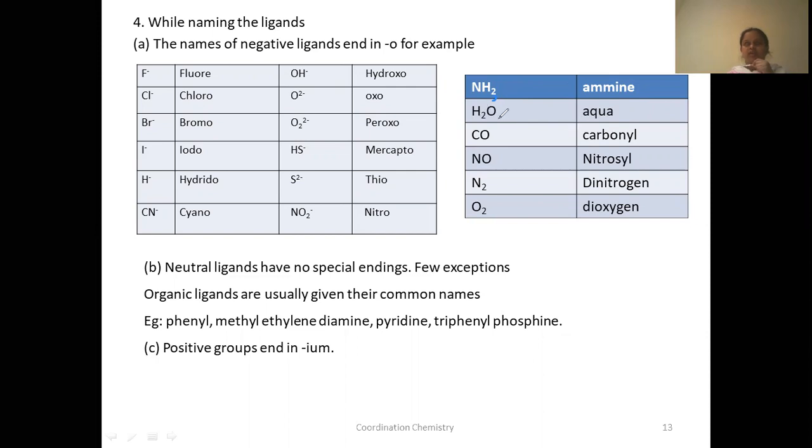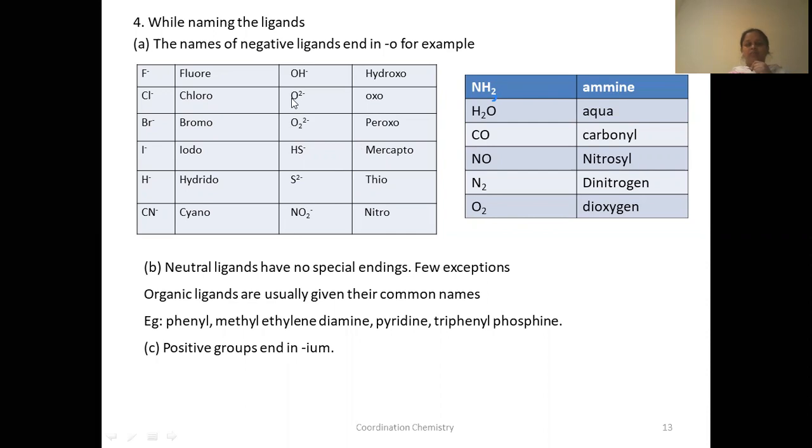If H2O is there, you should not write water. You have to write aqua. If NH3 is there, you have to write amine, A-M-M-I-N-E. If CO, carbon monoxide, is there, you have to name it as carbonyl. If NO is there, you have to use nitrosyl. N2 is dinitrogen. O2 is dioxygen. See, there are three oxygen related ligands here.